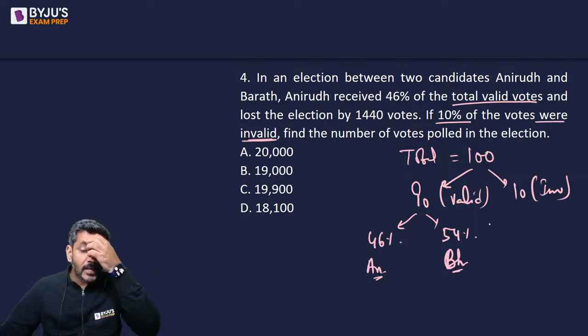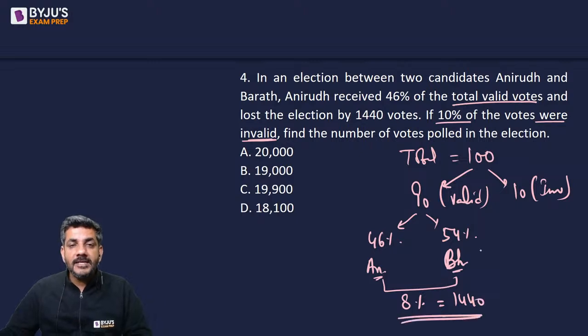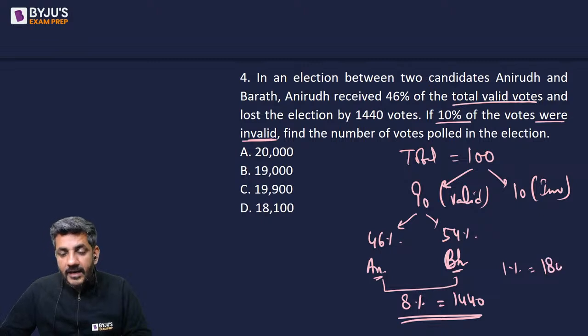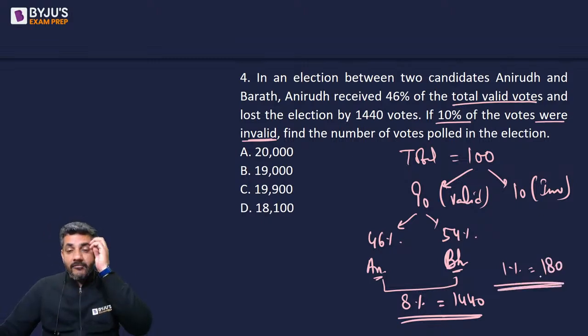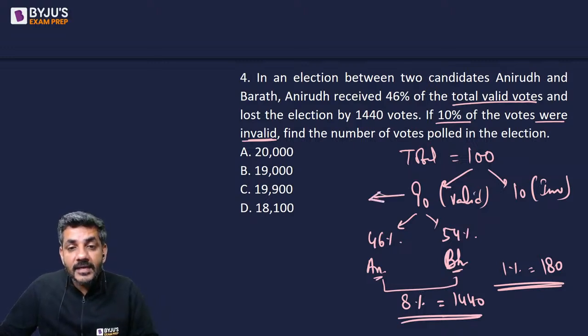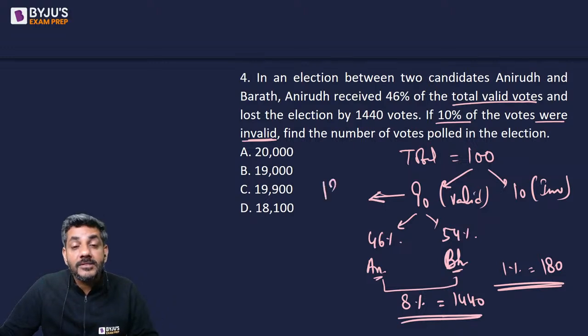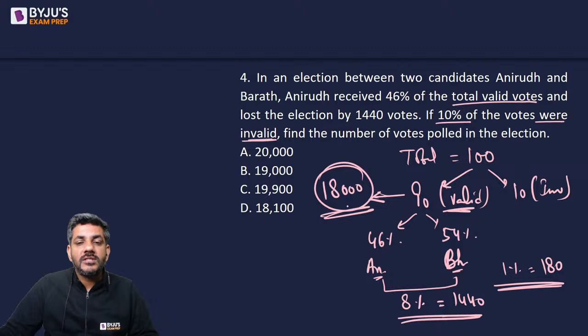Pay attention to this. So 54 and 46, they differ by how much? They differ by 8%. And the question says they differ by 1440. So if 8% is 1440, can I say 1% is equal to 180? Right? And if 1% is equal to 180, that means 90 is equal to the total. So 90 is equal to 100%. 100% means 18,000. So the number of valid votes is 18,000.